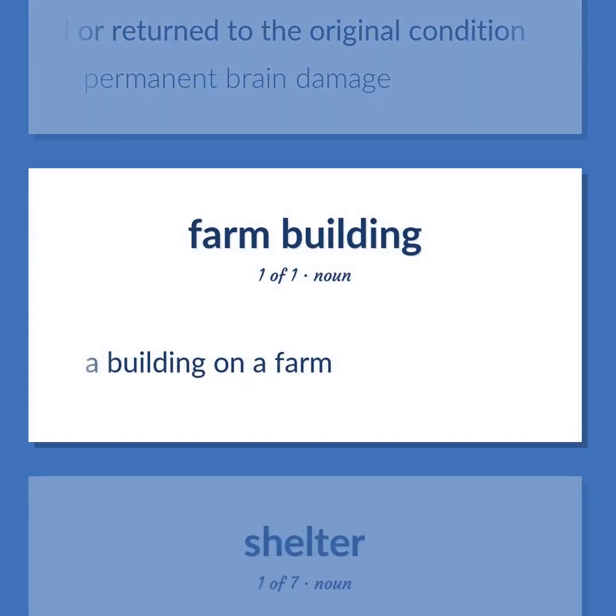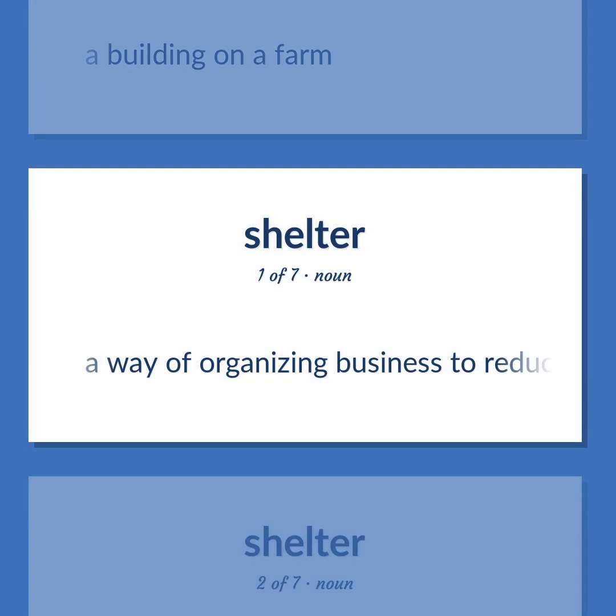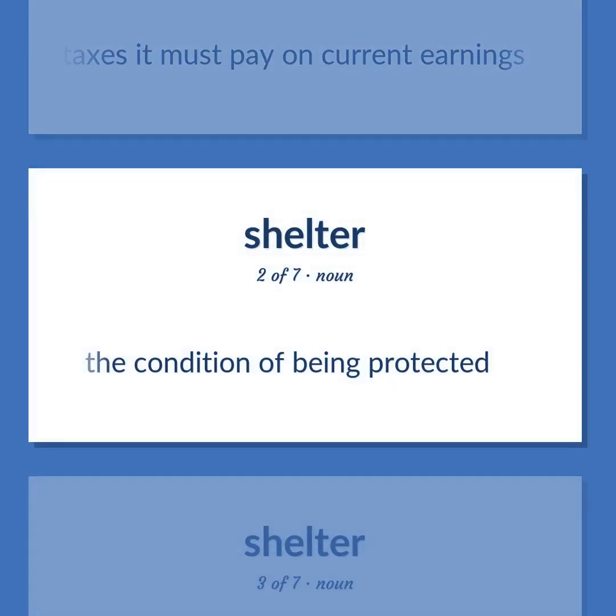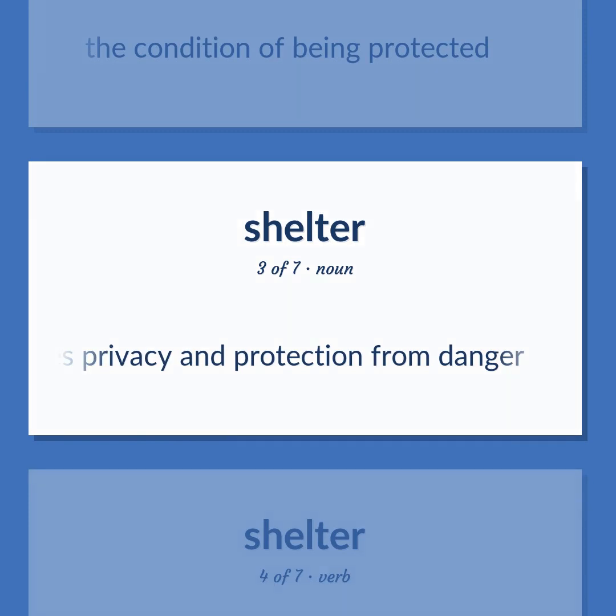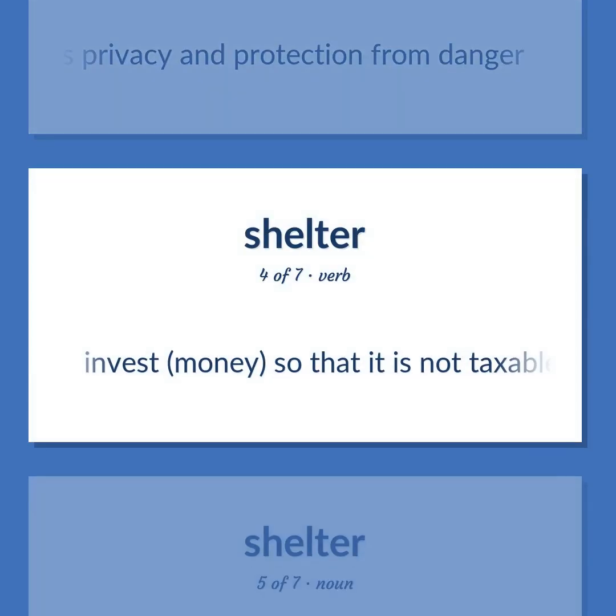A building on a farm. A way of organizing business to reduce the taxes it must pay on current earnings. The condition of being protected. A structure that provides privacy and protection from danger. Invest money so that it is not taxable.